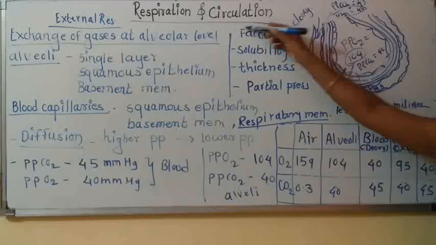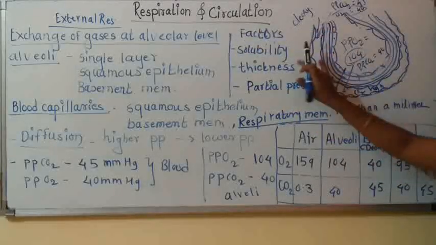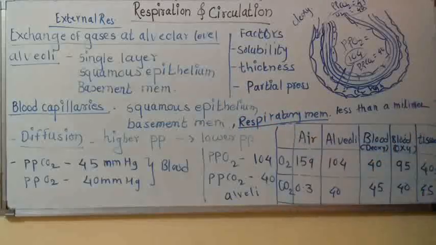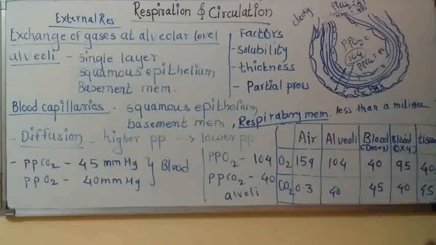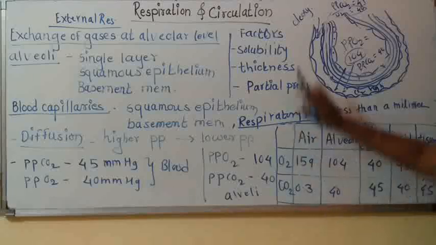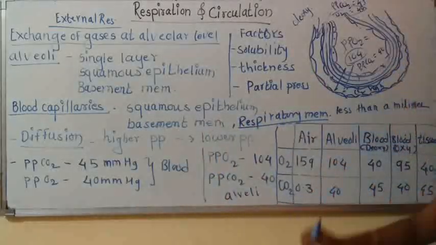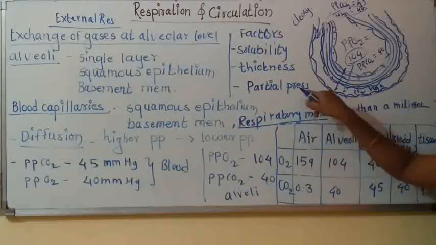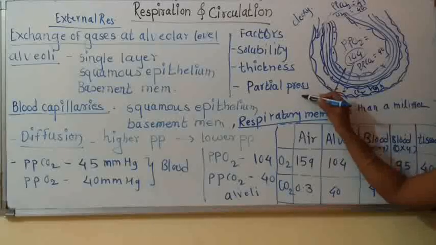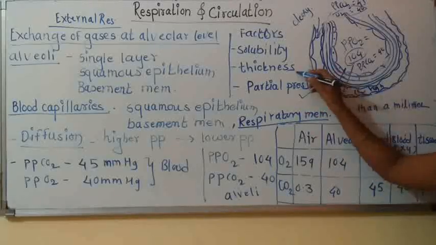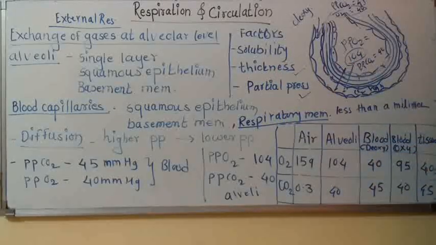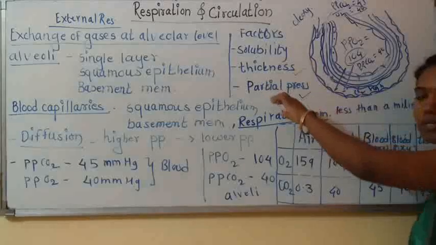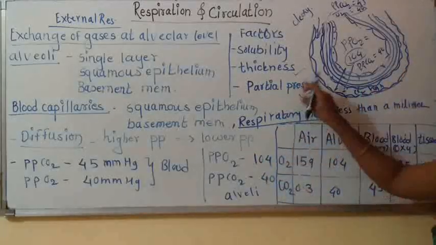Now this point is given in the NCERT. It is extra, it is given in the NCERT. They have given that various factors are responsible for diffusion of gases. They have given three factors. First is solubility of gases. The solubility is not given in the state board. Second one is thickness of membrane and third one is partial pressure. We discussed partial pressure, and we also discussed thickness of membrane. Now only one point remains, solubility. This point is given from the NCERT. I am going to repeat again, it is from NCERT.